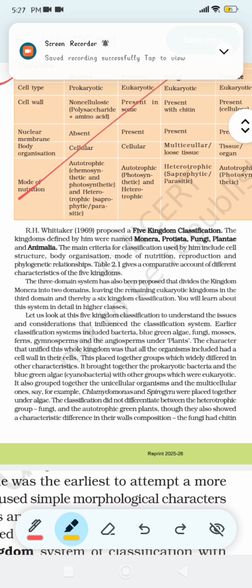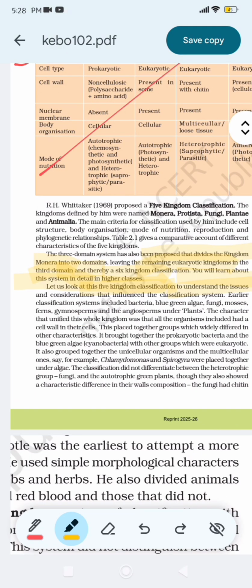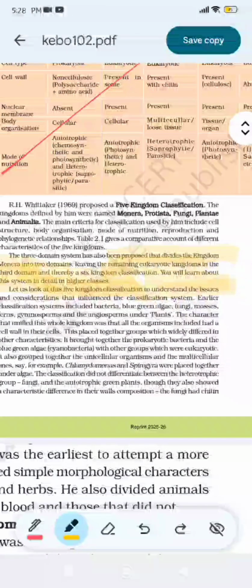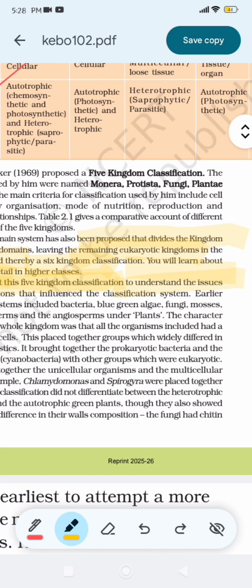The three-domain system has also been proposed that divides the kingdom Monera into two domains, leaving the remaining eukaryotic kingdoms in the third domain, thereby making a six-kingdom classification. You will learn about the system in detail in higher classes. Let us look at this five-kingdom classification to understand the issues and considerations that influenced the classification system.